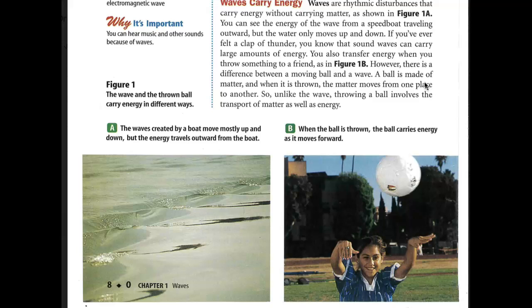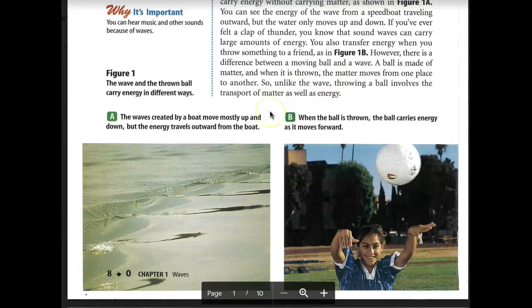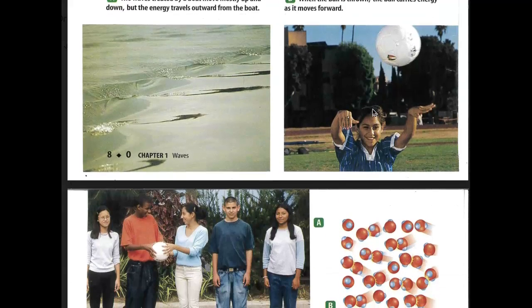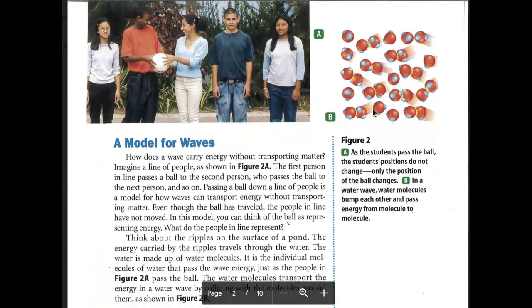However, there's a difference between a moving ball and a wave. A ball is made up of matter, so when it's thrown, the matter moves from one place to another. So unlike the wave, throwing a ball involves the transport of matter as well as energy. And see here, it says the waves created by a boat move mostly up and down, but the energy travels outward from the boat. You can say when the ball is thrown, the ball carries energy as it moves.